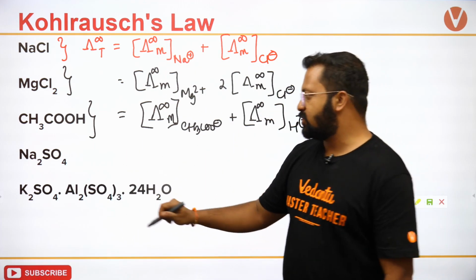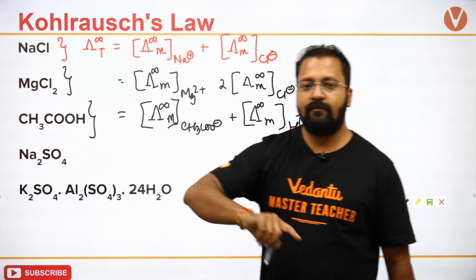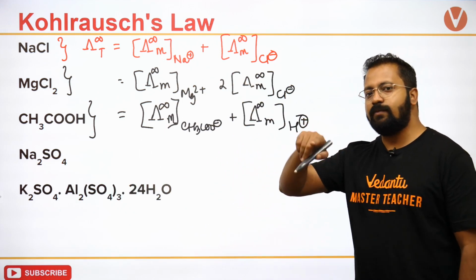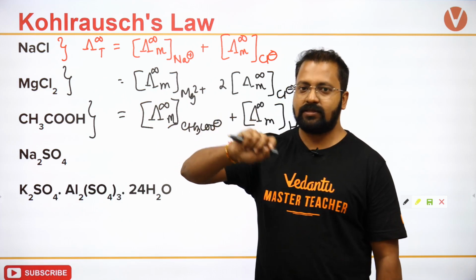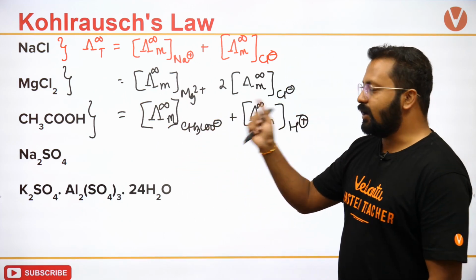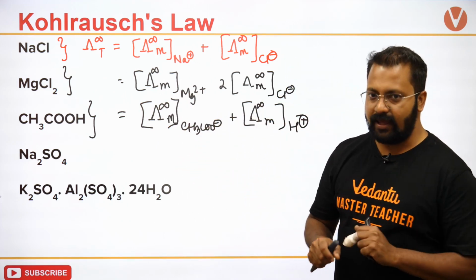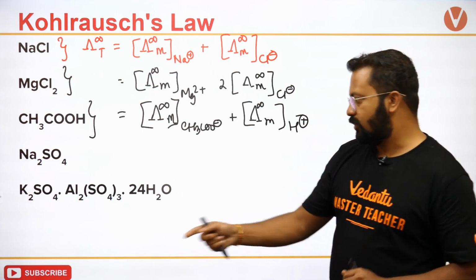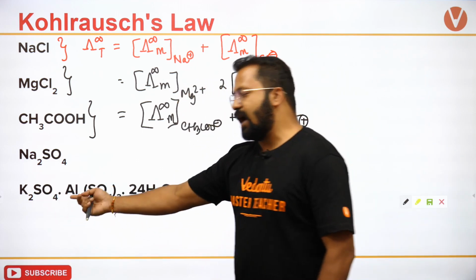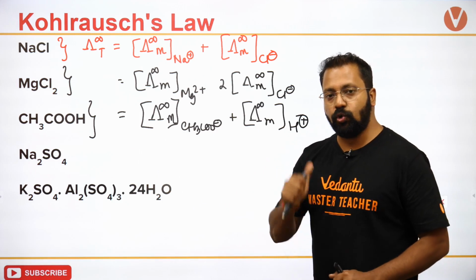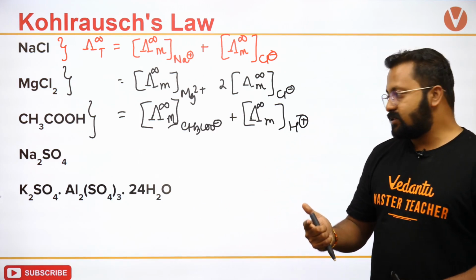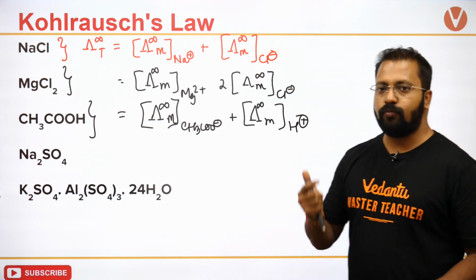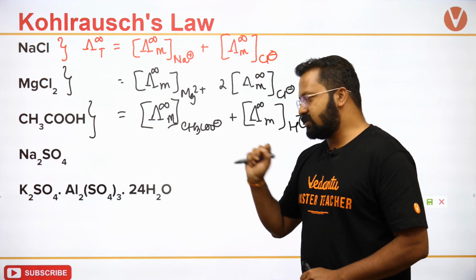Very simple expressions. Na2SO4, I will write 2 times the molar conductance at infinite dilution for Na plus, and 1 times molar conductance for sulfate ion at infinite dilution. In this case, this is potash alum. Potash alum will give 2 moles of K plus, 2 moles of Al3 plus, and 3 plus 1, 4 moles of sulfate ion.